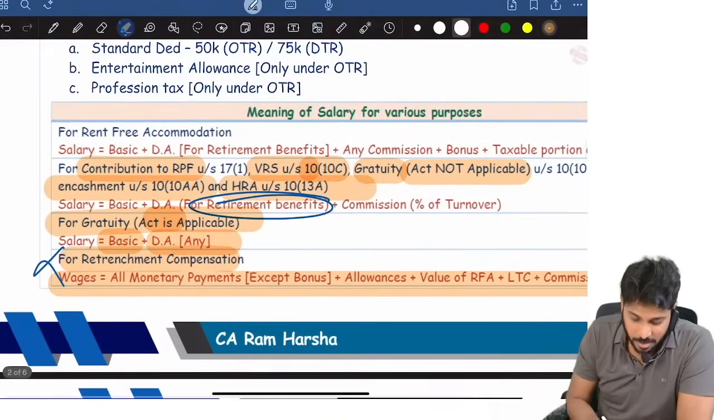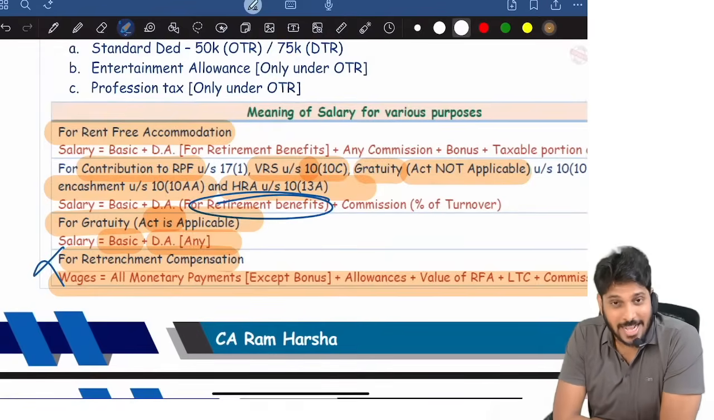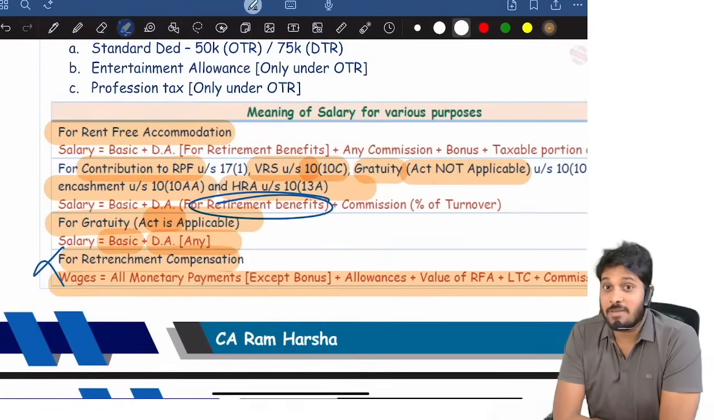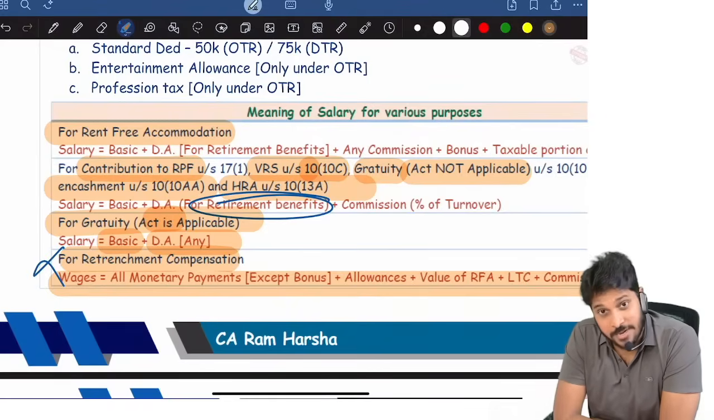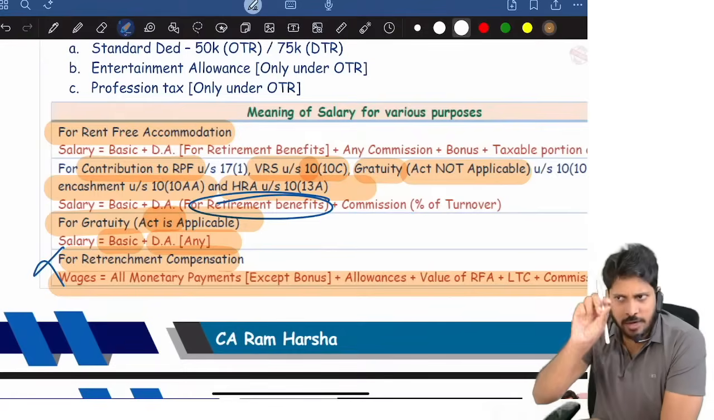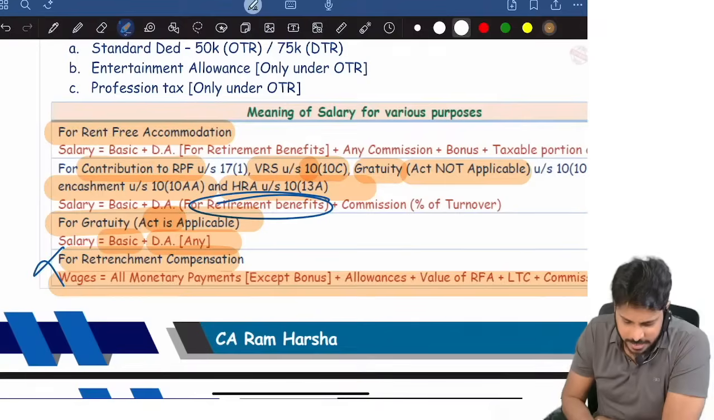Okay, then RFA. You remember rent-free accommodation? How much is taxable per month in RFA? Government, license fee. Rented accommodation, 10% of salary or actual rent, whichever is lower. Hotel accommodation, 24% of salary or actual rent, whichever is lower. 24% of salary, 10% of salary. Salary means what? Basic for that month.